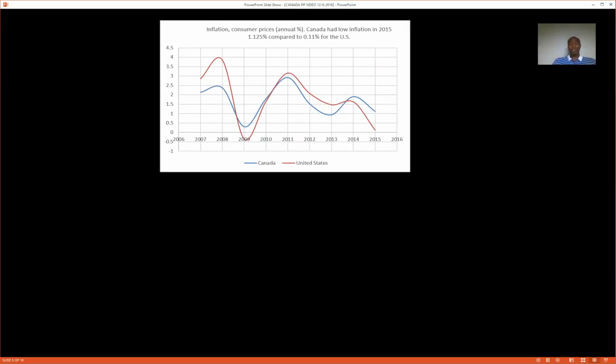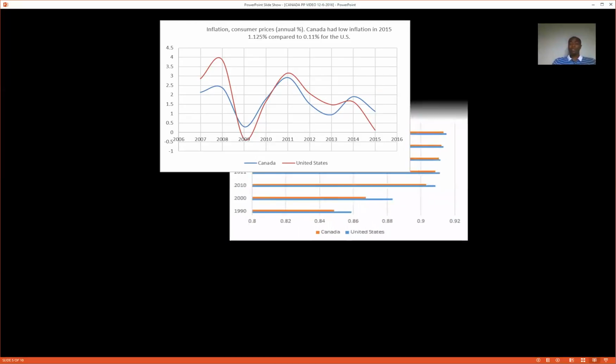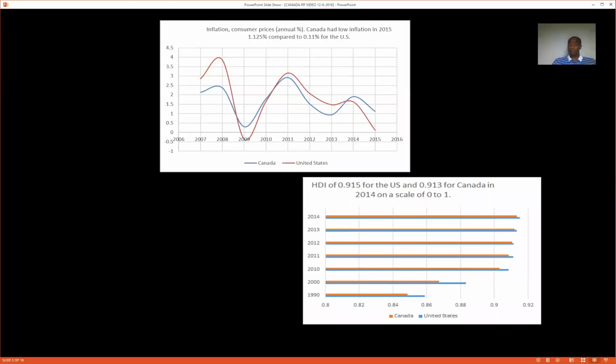Economic instability. Both countries are fairly stable. Inflation is one of the macroeconomic variables that indicates the stability of a country in terms of the economy. In recent years, both countries have kept inflation very low. Inflation, according to the Consumer Price Index, was 1.125% in Canada and 0.11% in the United States, considering 2015 inflation figures.